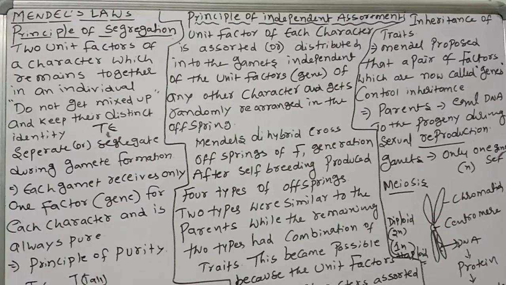Why capital T, small t? Capital T and small t will not combine. No medium. Capital T creates tallness, small t creates dwarfness. At the time of gamete formation, they will separate. Again, one will be dominant and one will be recessive in the offspring. That's it. There is no mixing.